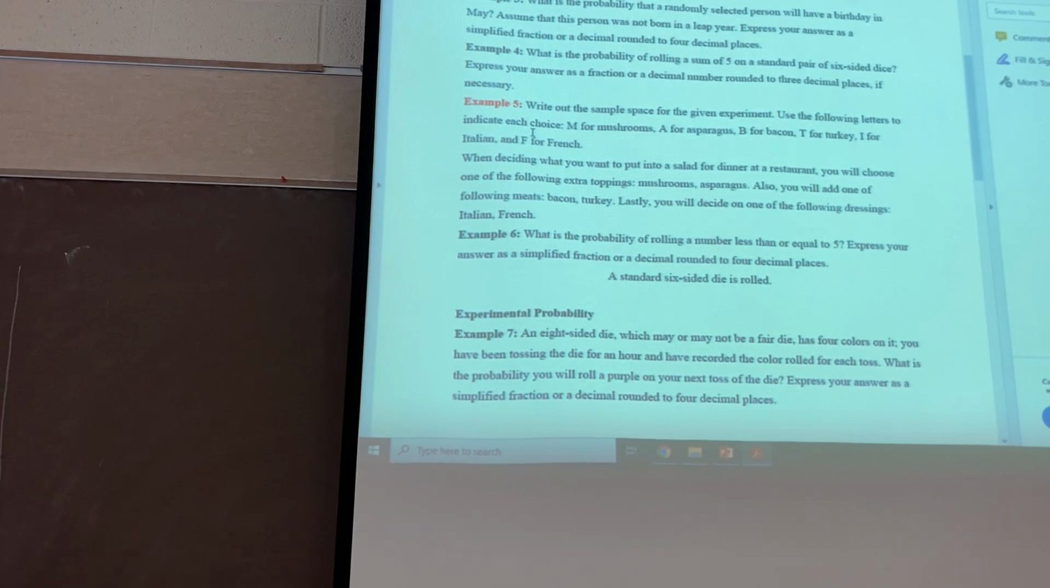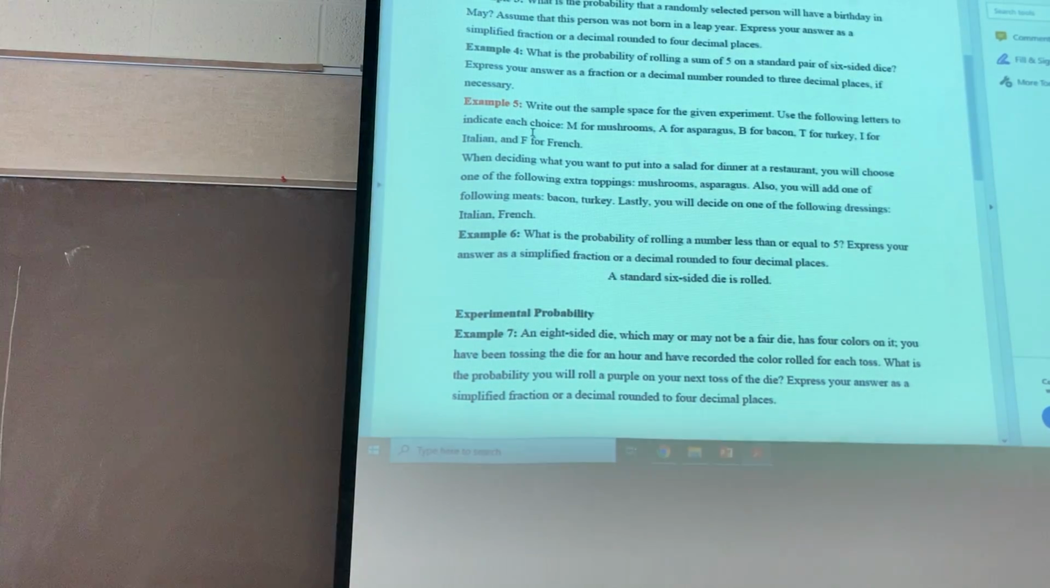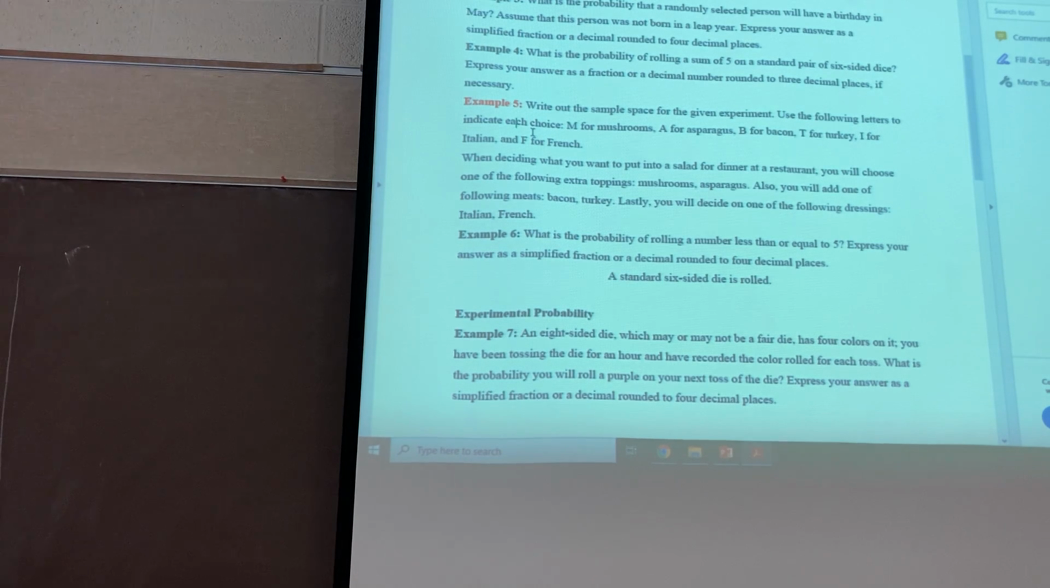Okay, so you can volunteer, go to the board to draw the tree diagram for me if you want. When you finish, you can go on the board.